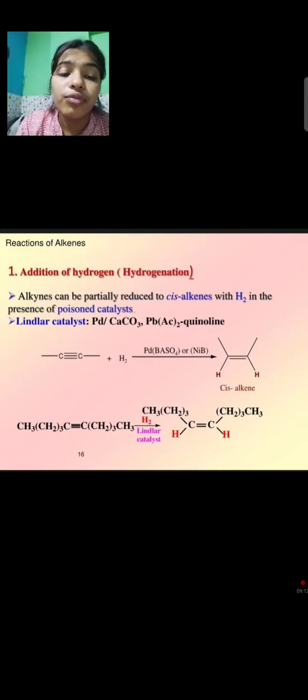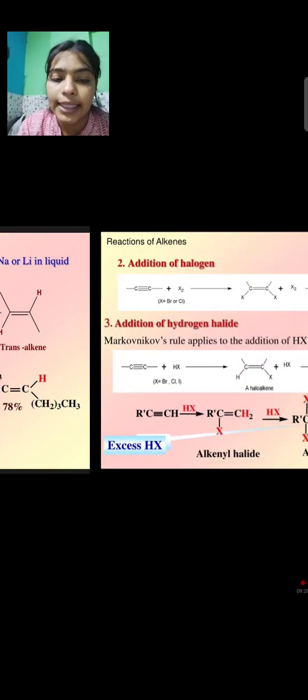Alkynes can be reduced to trans alkenes using Na or Li in liquid ammonia, meaning a metal ammonia system. We take alkyne in presence of H2 and we change our catalyst, that is Na or Li in presence of liquid ammonia. There is a formation of trans alkene. Before, we made cis alkene in presence of Lindlar catalyst, but here, in presence of sodium or lithium and liquid ammonia, there is a formation of a trans alkene.